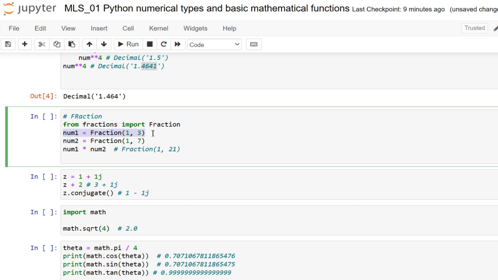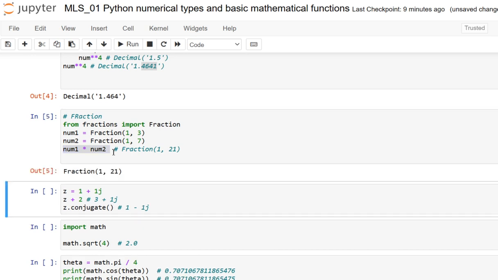So yeah, we are just providing the numerator and denominator as its attributes, and when making one more and multiplying it with num1 into num2, what would be the result? Of course, kindly observe, it is fraction 1 over 21. See, actually this type simply stores two integers, that is the numerator and the denominator, and arithmetic is performed using the basic rules of addition and multiplication of fractions. So kindly take note of why we are making use of this. Okay, these are all the basic functions.